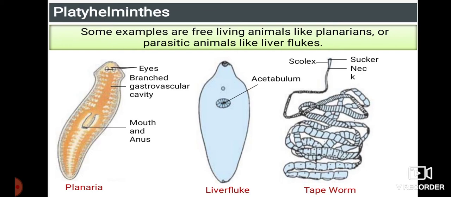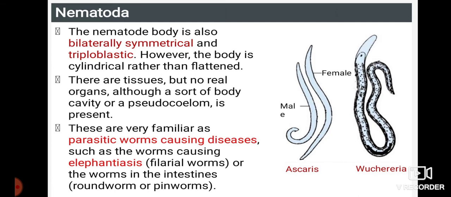Platyhelminthes examples you can see: planaria, liver fluke and even tapeworm. Tapeworm you might have heard of many times, no? So we must take the tablets to eliminate them, otherwise we will become weak, isn't it? The next thing we have,